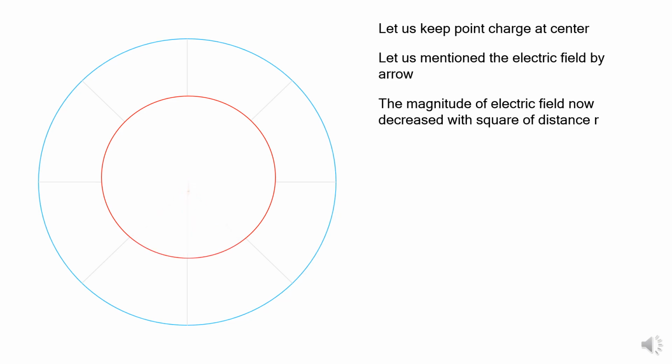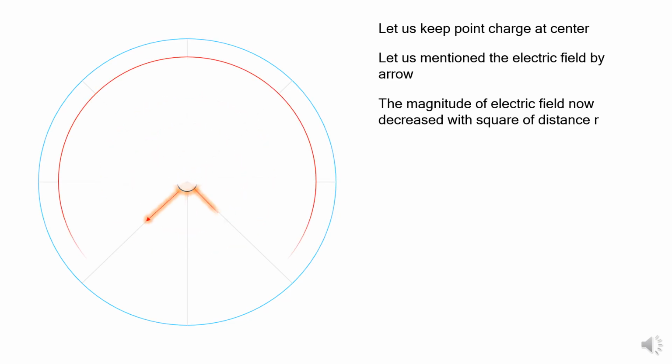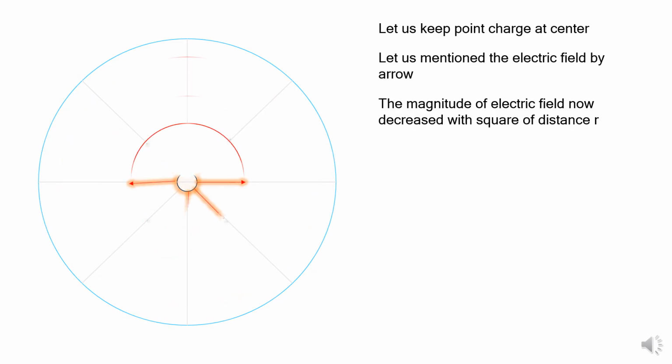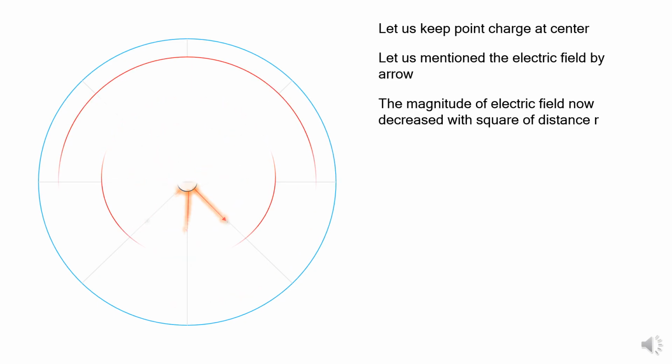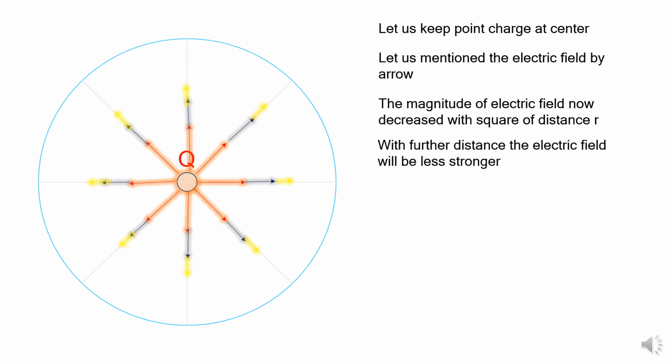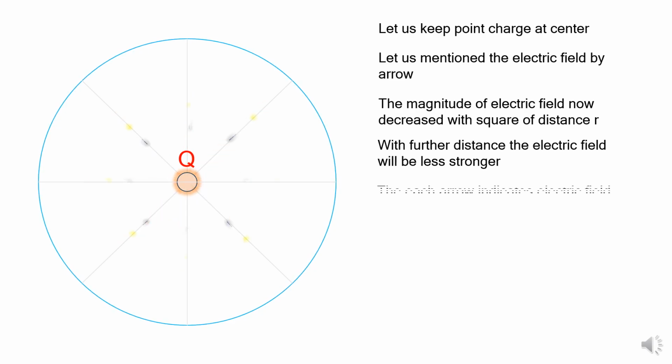Now I have increased this particular distance further. You can see here, if you increase the distance further, it becomes less and less strong. It becomes weaker and weaker, and ultimately, once you go away, it becomes less strong. Ultimately we declare it a weak electric field. It decreases with the square of the distance. That is the beauty of the electric field. Nearer, it is highly dense.